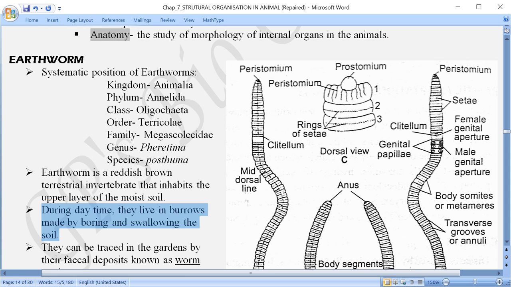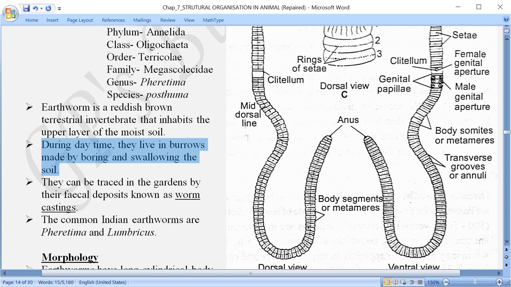Now they can be traced in the garden. You can find the earthworms in the garden or agricultural field by seeing their worm castings. That is actually the fecal deposit. Earlier I mentioned that their food is the soil which contains humus, and in this humus are present some organic substances which form the food for the earthworm.